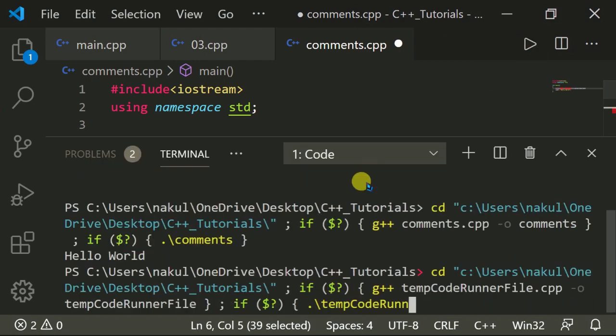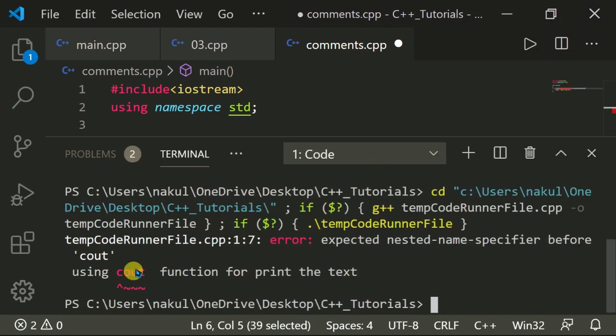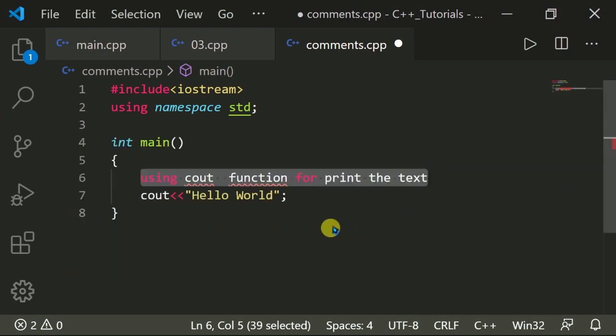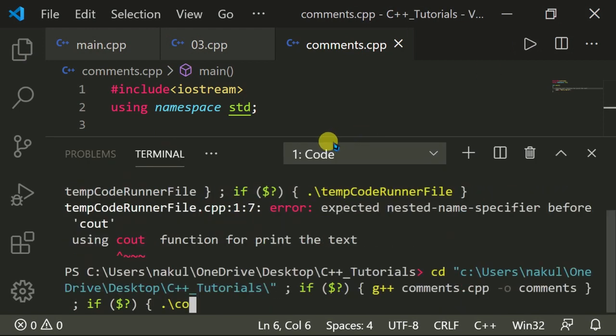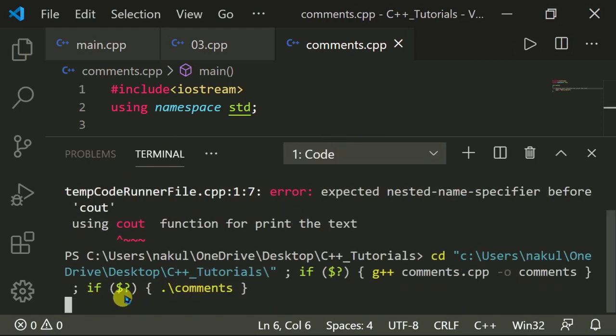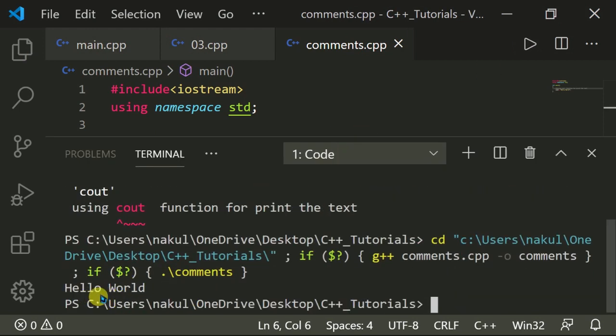So let's run this program. Now we get the error. Okay, so if I use a comment at the start of the line, then this line will be ignored by the compiler and it prints only hello world.